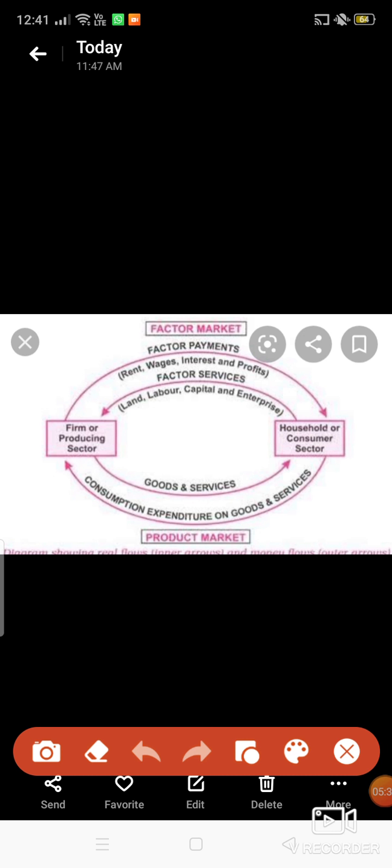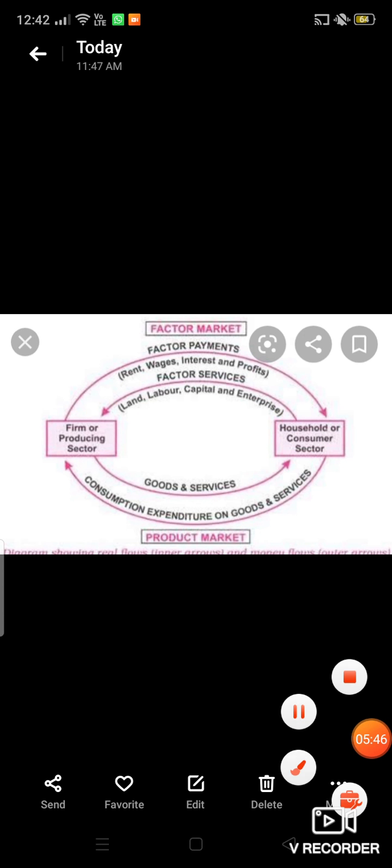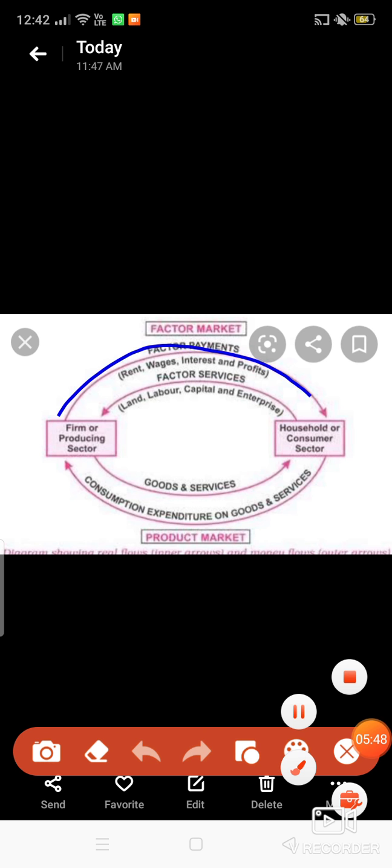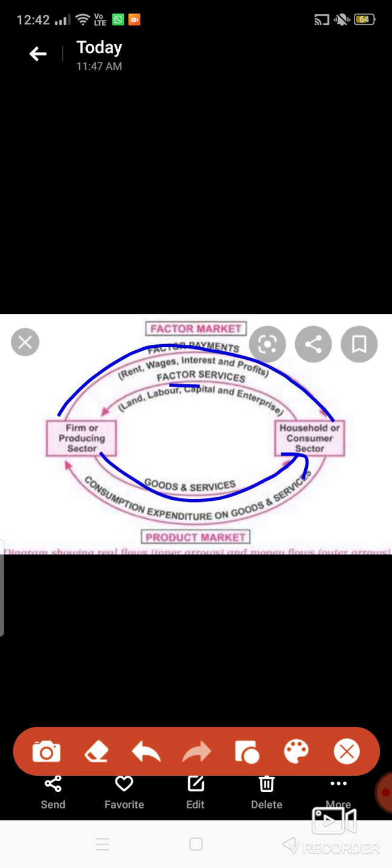In this diagram you can see clearly that the household gives factor services, land, labor, capital, entrepreneurship, and the firm gives rent, wages, interest and profit. Again the firm gives goods and services, and for that the household gives consumption expenditure on goods and services. This is the factor payment, and this was the factor services.